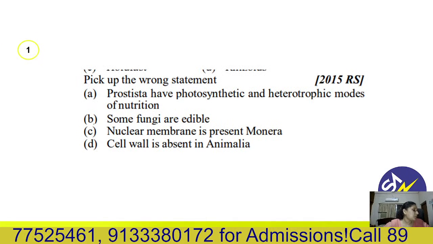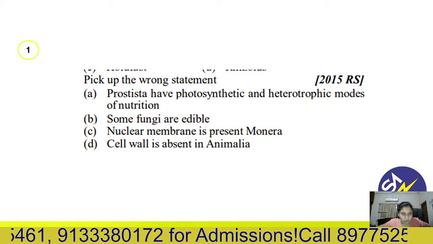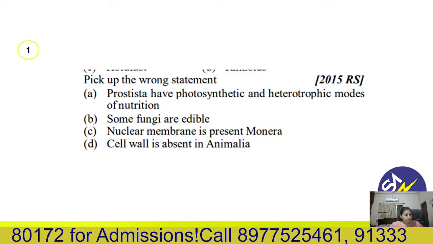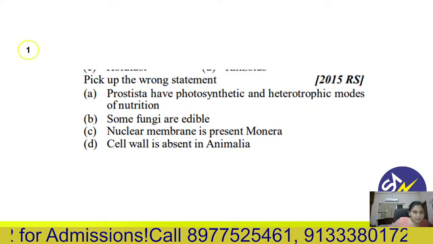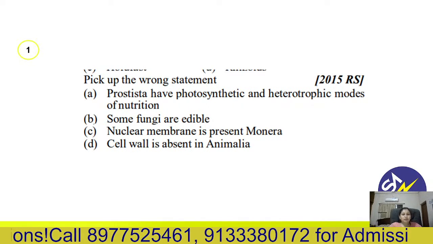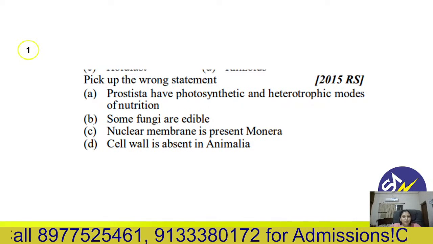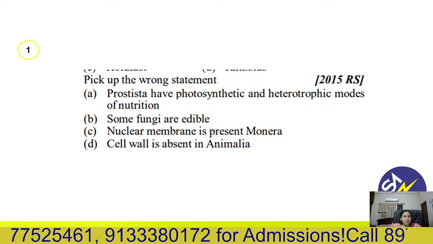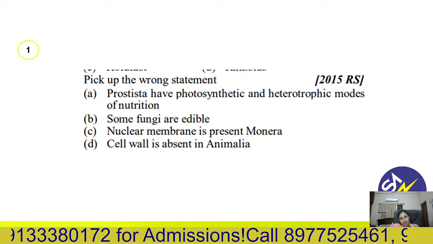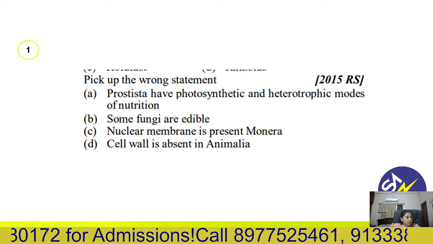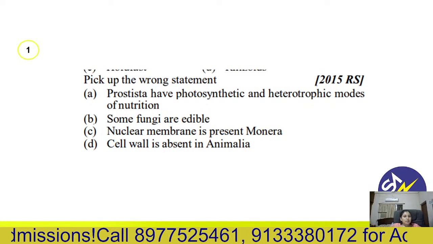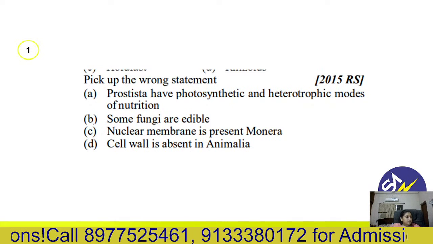Now it's about the first question. Pick up the wrong statement here. This was asked in 2015.